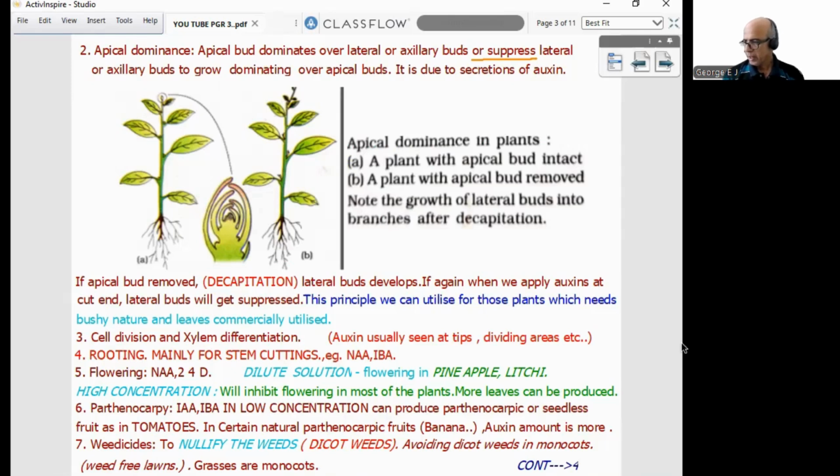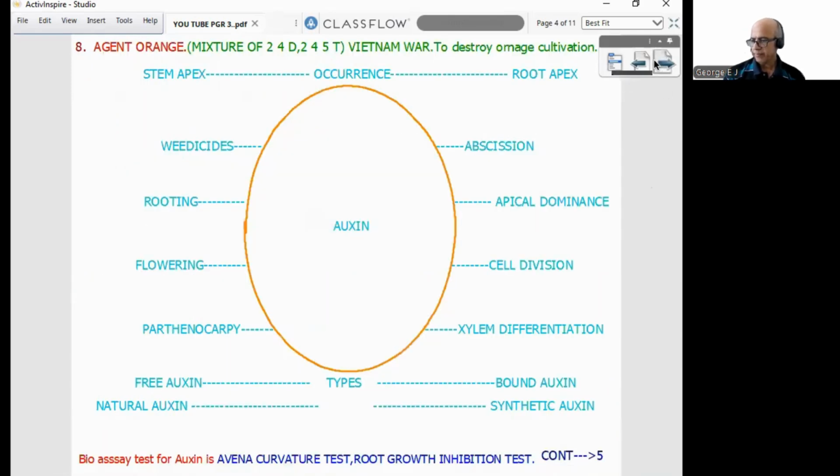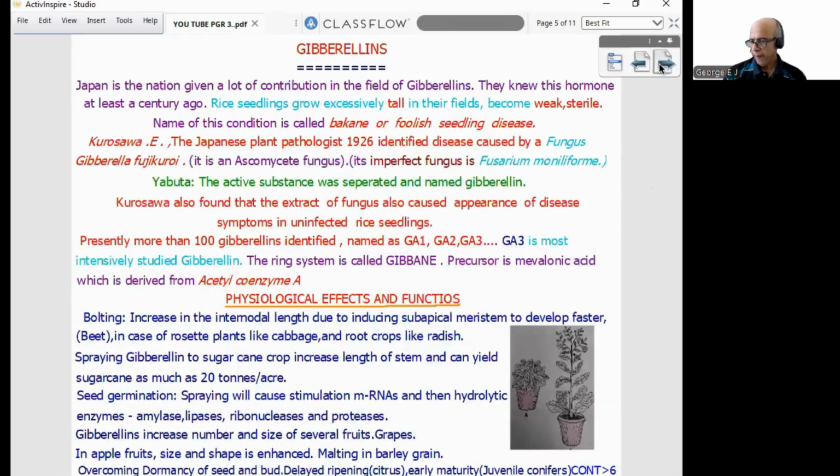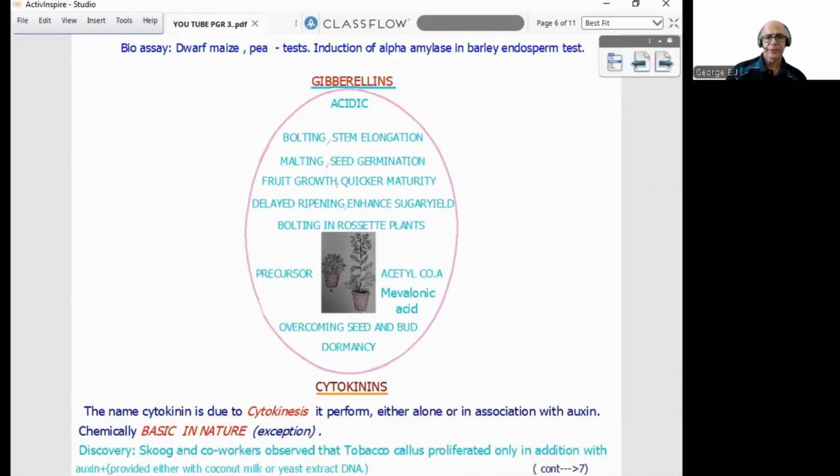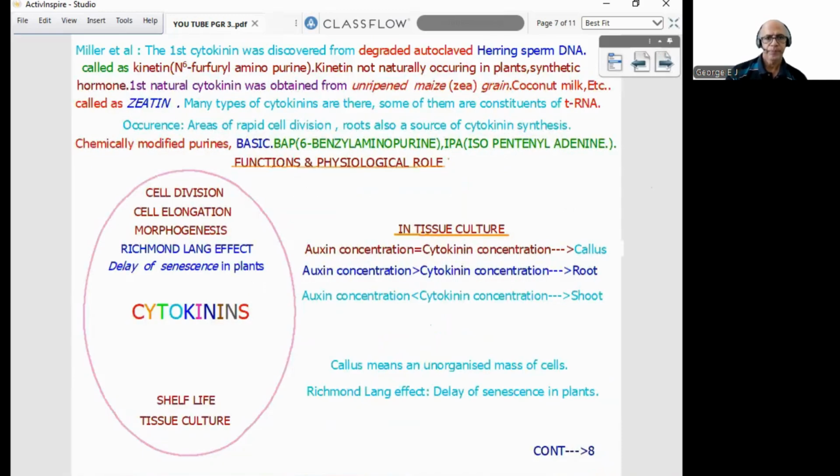After auxin, we proceeded to gibberellic acid, features, then scientist, bolting, application. After that, we entered into cytokinin, exception, then features, scientist, chemical nature, then Richmond-Lang effect, tissue culture, how it operates.